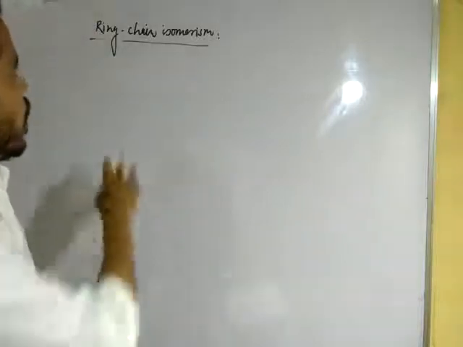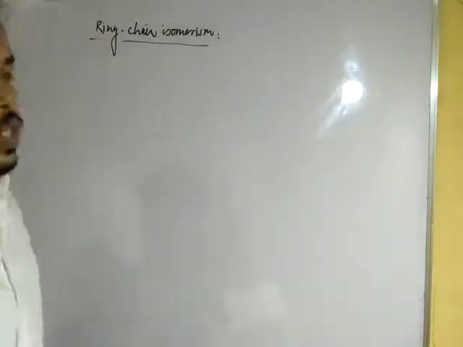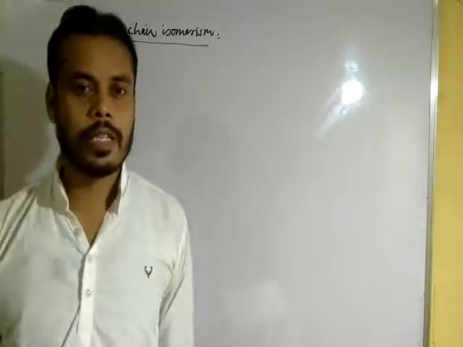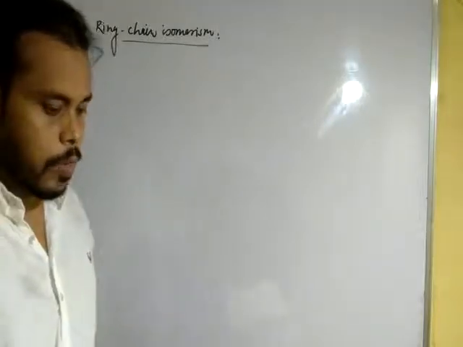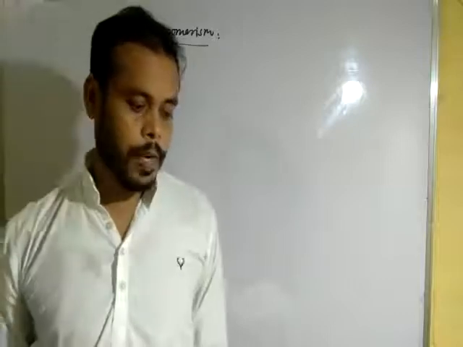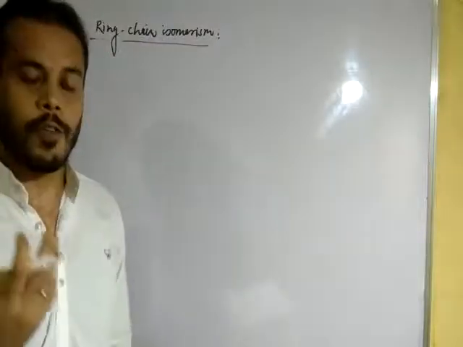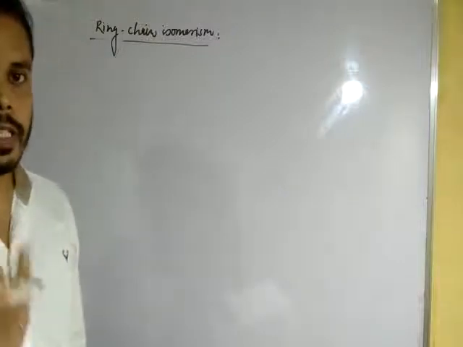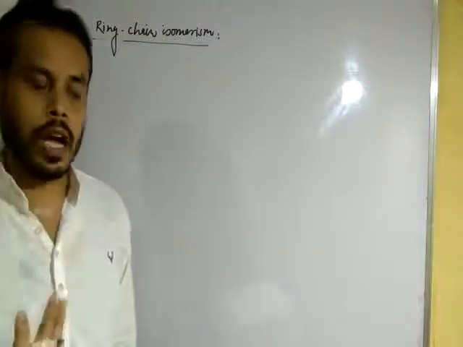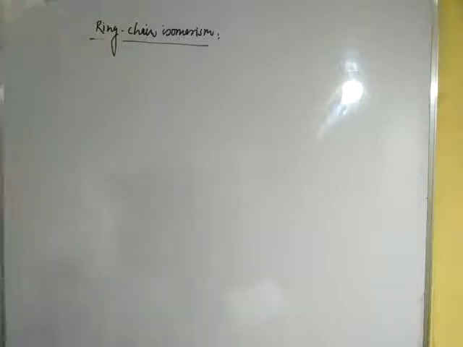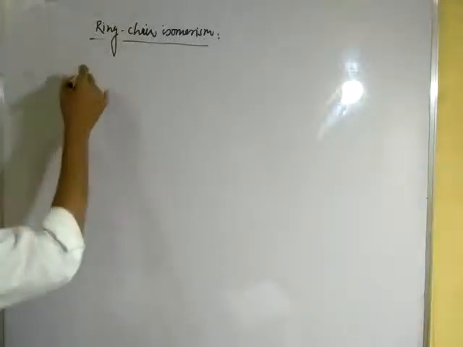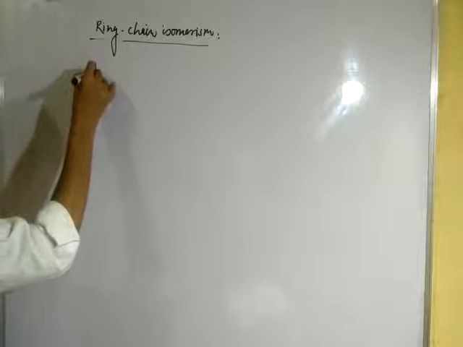Now next, ring chain isomers. When two or more compounds having the same molecular formula but differ in the mode of linking of carbon atoms and have open and closed chain structure is called ring chain isomerism. Let us see the definition.